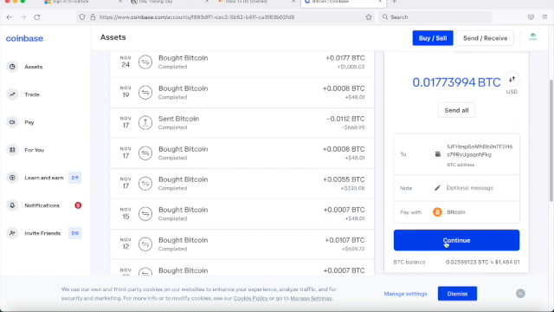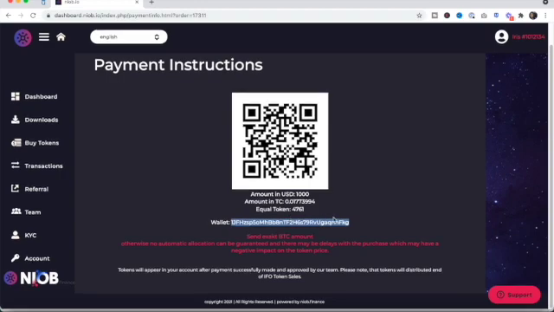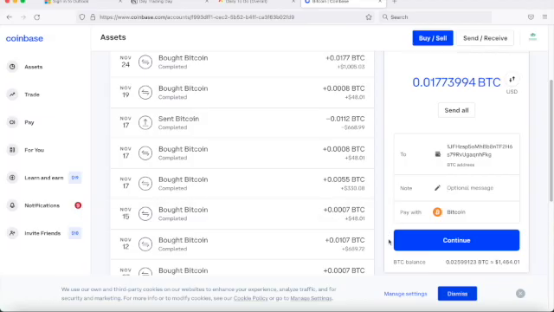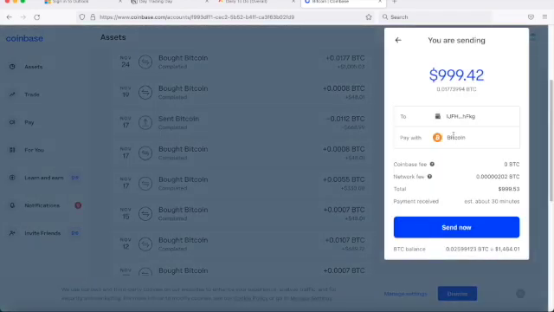All right, so now we're going to continue. So, okay, guys, remember, this is going to this address, the BTC address. So this is the address, right? So we're going to go like this and then continue. We're going to pay with Bitcoin. And now let's see, we're going to send it here, pay in Bitcoin.